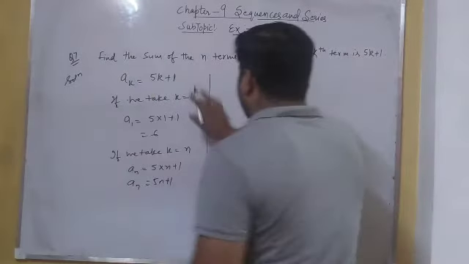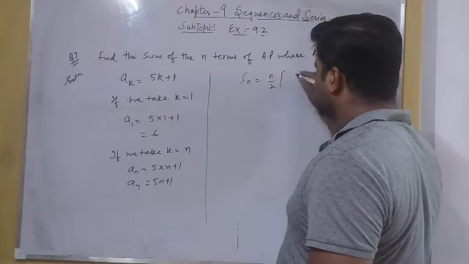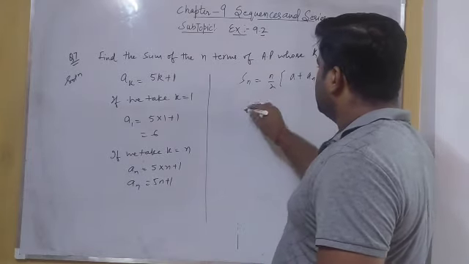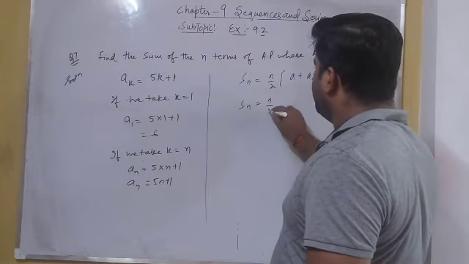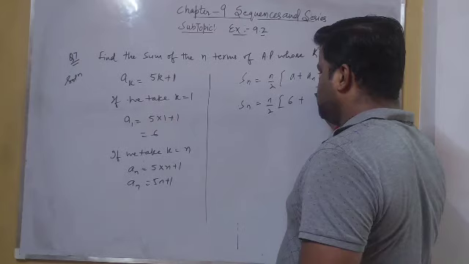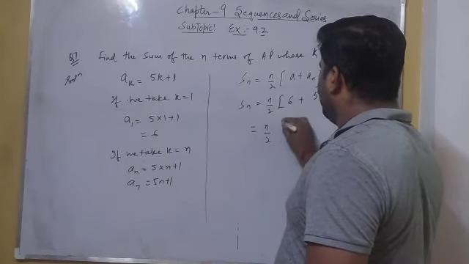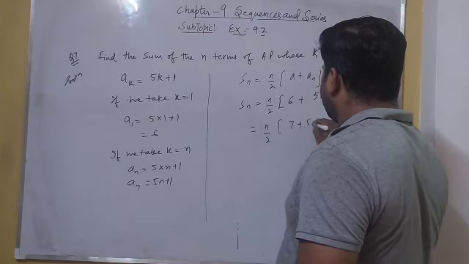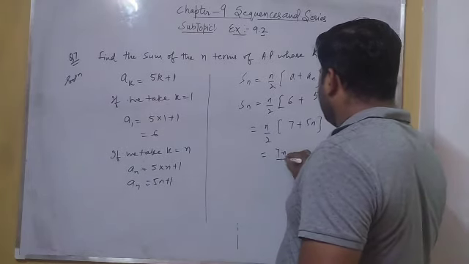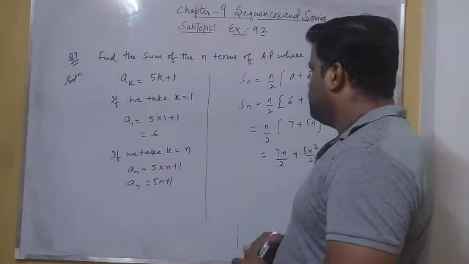As we have to find the sum of the first n terms, the sum of n terms is n by 2 times (a plus a n). So the sum of n terms is n by 2 times (first term we have found, which is 6, plus 5n plus 1). On putting the values here, we get 7 plus 5n. We get 7 times n by 2 plus 5n square by 2, which is the required answer.